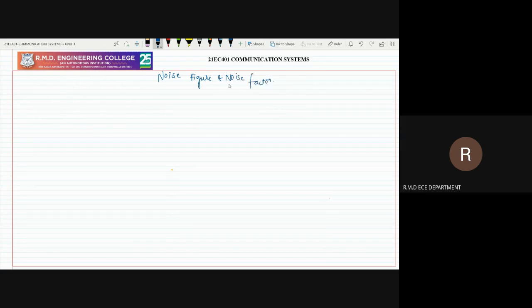So in general, the noise factor is nothing but the signal to noise ratio at the input to the signal to noise ratio at the output. So this is called as a noise factor. Both the letters we are representing as F only, so it may lead to confusion. So noise factor is nothing but the signal to noise ratio at the input to the signal to noise ratio at the output.